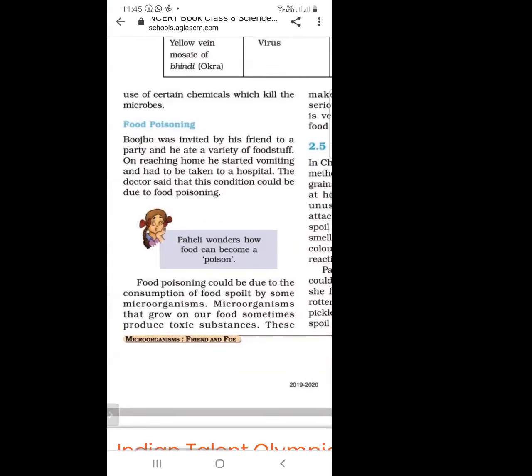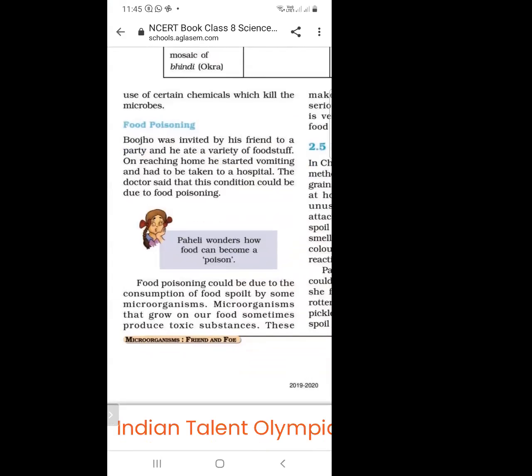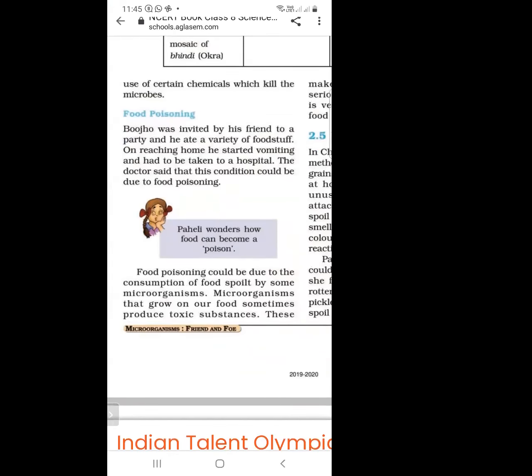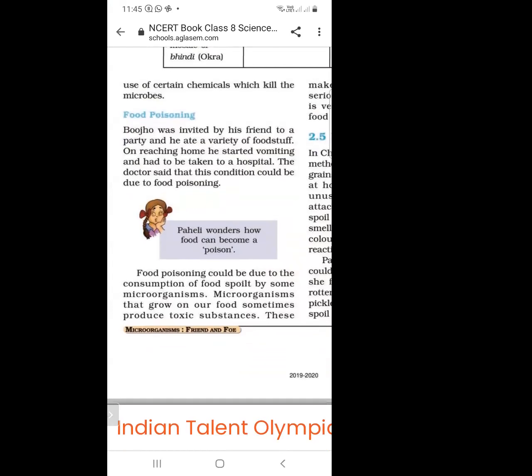When he ate a variety of food, the condition of Bhujo became very critical, and one of his friends had to take him to the hospital. Then in the hospital, the doctor said that the condition was due to food poisoning.